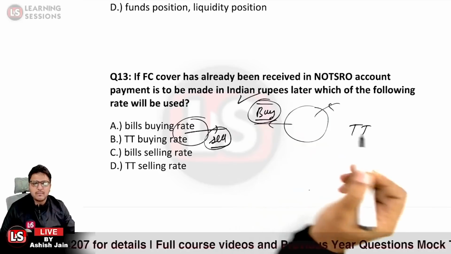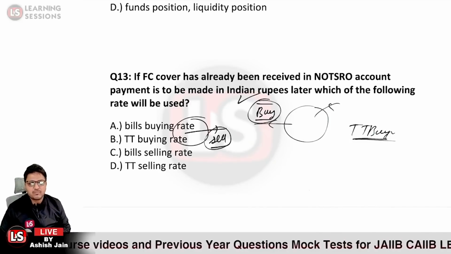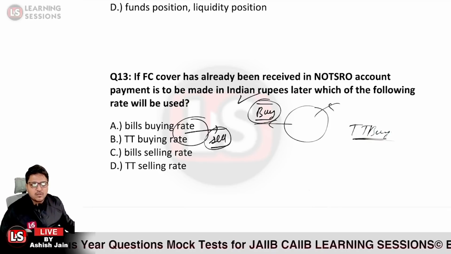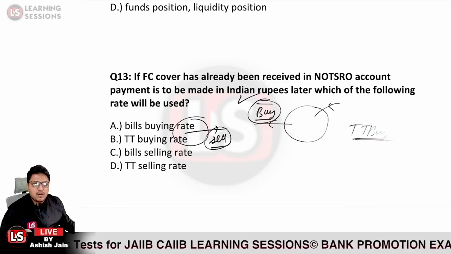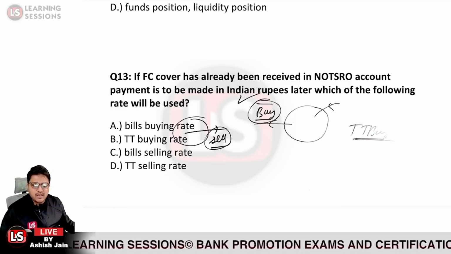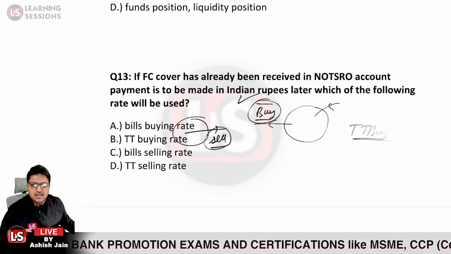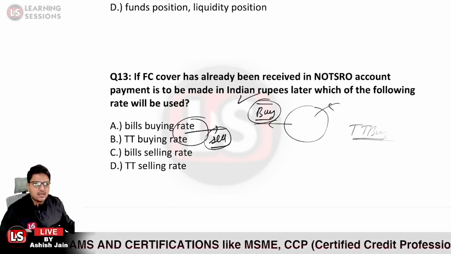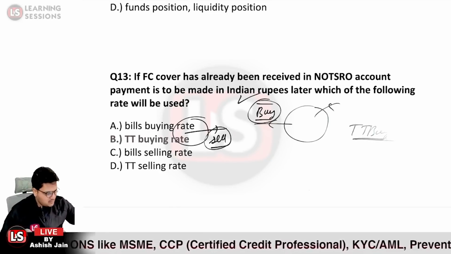And what rate shall be quoted by the bank? It is a buying rate that shall be quoted. So, what rate is applicable? It is a TT buying rate which is applicable over here. So, what will be the answer? Option B over here is the right answer. Kindly do mention the question numbers along with it so that I could identify. So I'll be noting that Shreyans has answered correctly at the earliest. Option B, that is a TT buying rate, is the right answer.